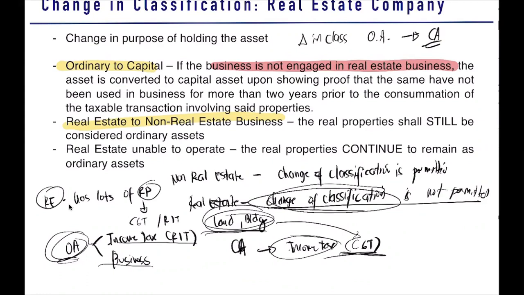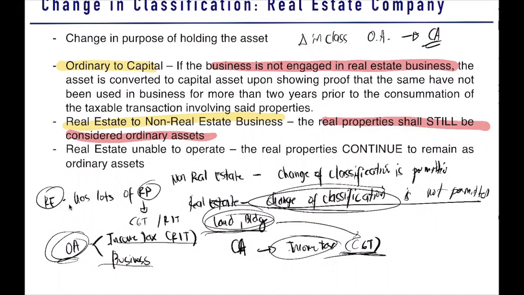So here, even if you transfer to a non-real estate business, what will happen to your real properties? Your real properties will still be considered ordinary assets. Therefore, there is no change on your classification. Take note of this. If you are a real estate business, ano man ang gawin mo, mag-change ka man into non-real estate business, gusto mo mang i-reclassify yan, bawal.